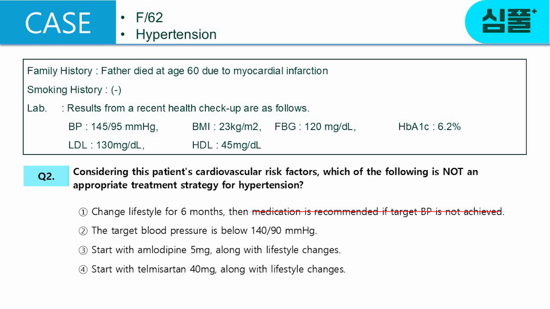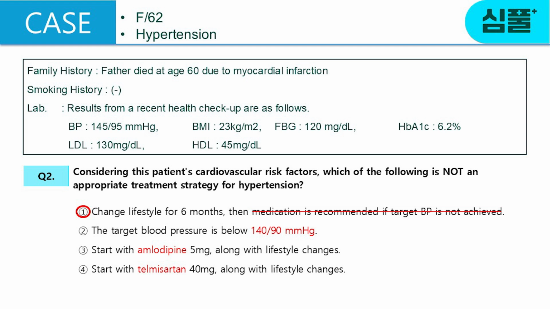1. Lifestyle therapy is implemented for more than 6 months, and if the target blood pressure is not achieved, medication is started. In this patient's case, medication and lifestyle therapy should be combined, so it is wrong. Therefore, the answer to this quiz is 1. 2. The target blood pressure is 140/90 or less is correct. 3. Amlodipine is a calcium channel blocker, so it is correct. 4. Telmisartan is an angiotensin receptor blocker, so it is an appropriate treatment.